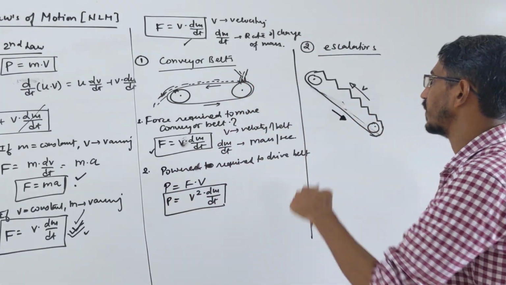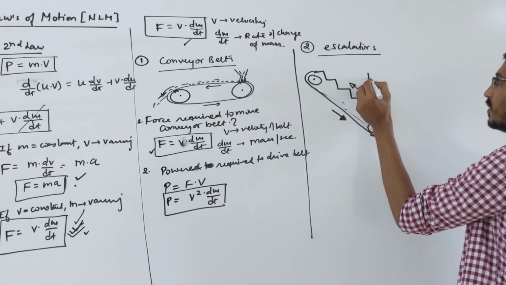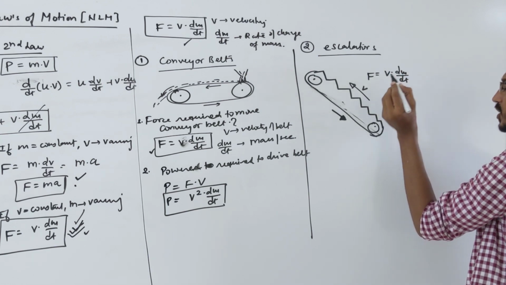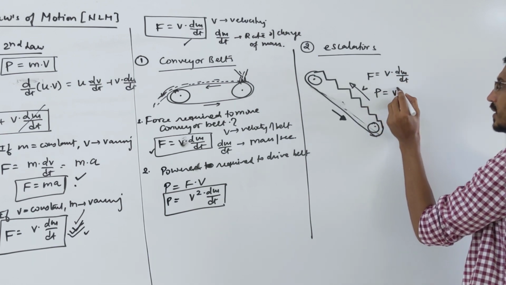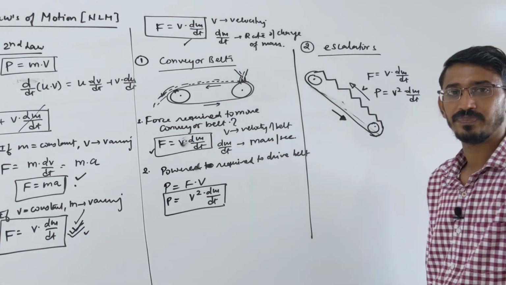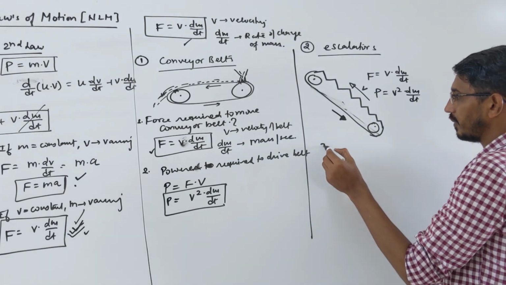Suppose they ask this question for the escalator belt. Okay, escalator, then you will use the same. They ask how much force is required to drive the escalator belt. Same answer: velocity into what? Rate of change of mass. If they ask power required, same answer, v square into what? dm by dt. So for the escalator also you can use the same. This escalator question was asked, and there are even more questions we are talking about.